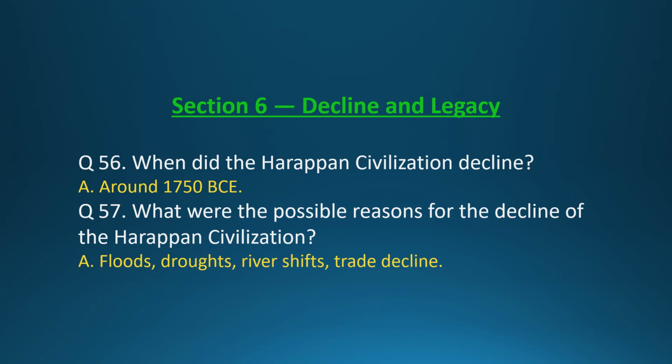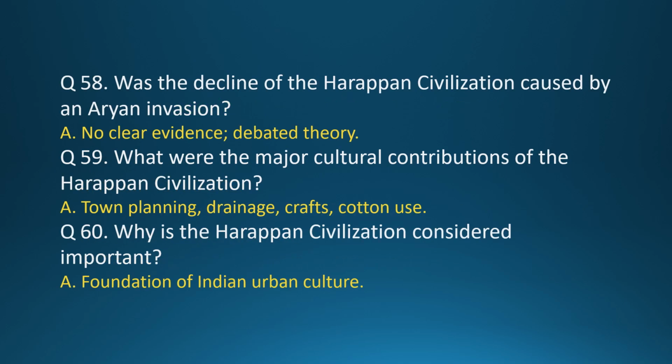Section 6, Decline and Legacy. Question 56. When did the Harappan civilization decline? Answer. Around 1750 BCE. Question 57. What were the possible reasons for the decline of the Harappan civilization? Answer. Floods, droughts, river shifts, and trade decline. Question 58. Was the decline of the Harappan civilization caused by an Aryan invasion? Answer. No clear evidence, debated theory.